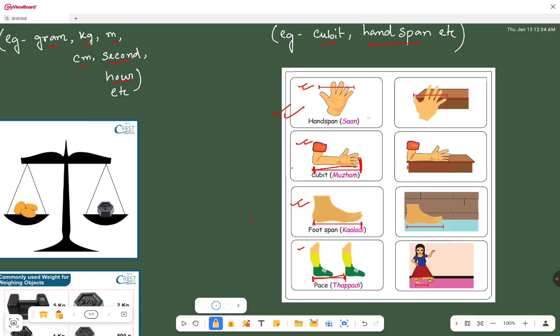So the values of handspan, cubit, foot span and pace will come different for different people. That's why these are called non-standard units.